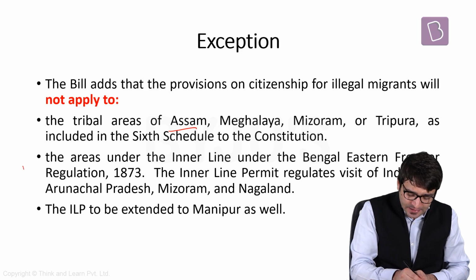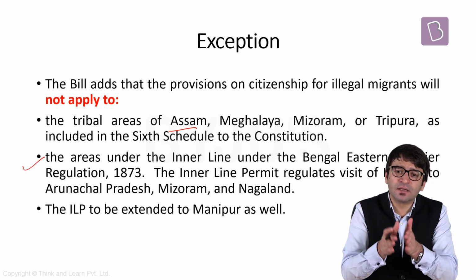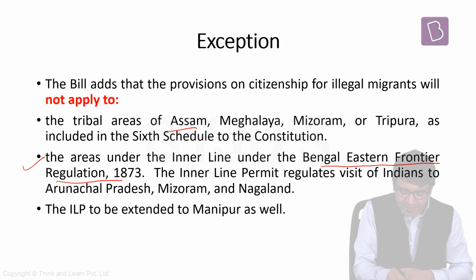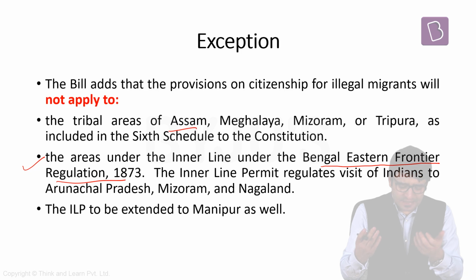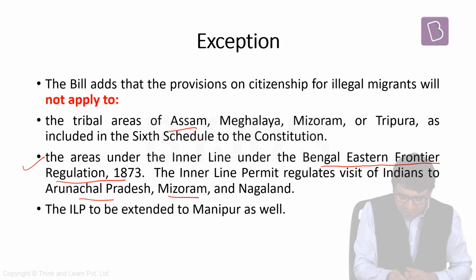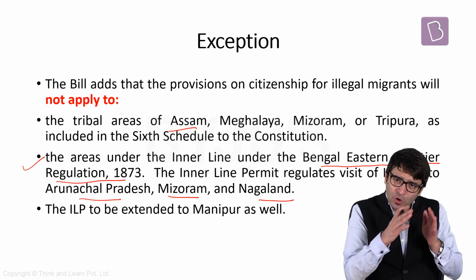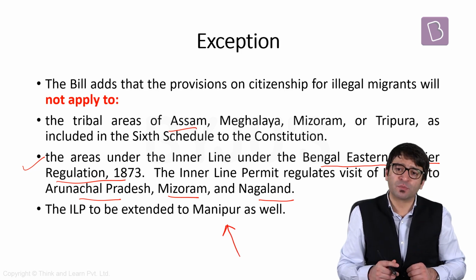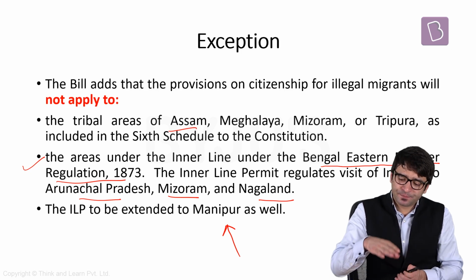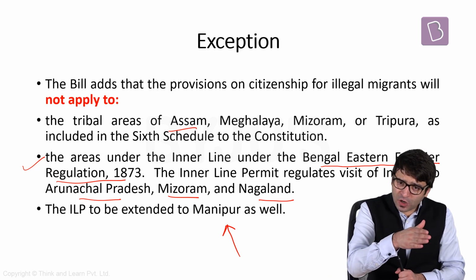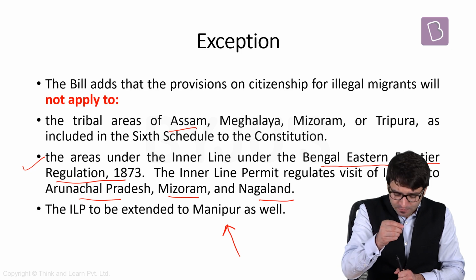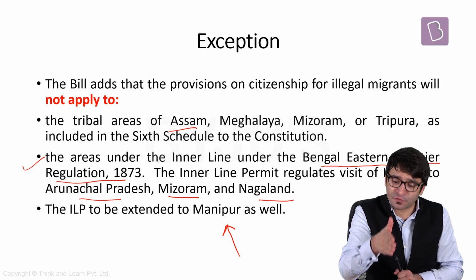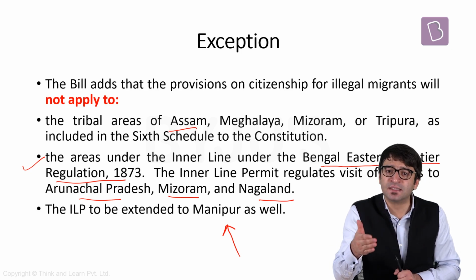Number 1. Another exception, there is something called Inner Line Permit, which was created by Bengal Eastern Frontier Regulation 1873. This is applicable in Mizoram, Arunachal Pradesh and Nagaland. Now the Home Minister says we are going to extend Inner Line Permit to Manipur as well. What is this Inner Line Permit? If there are Indians who want to enter into Arunachal Pradesh, Mizoram, Nagaland, they need a permission. They need a permit. Without this permit, they cannot enter into these areas.